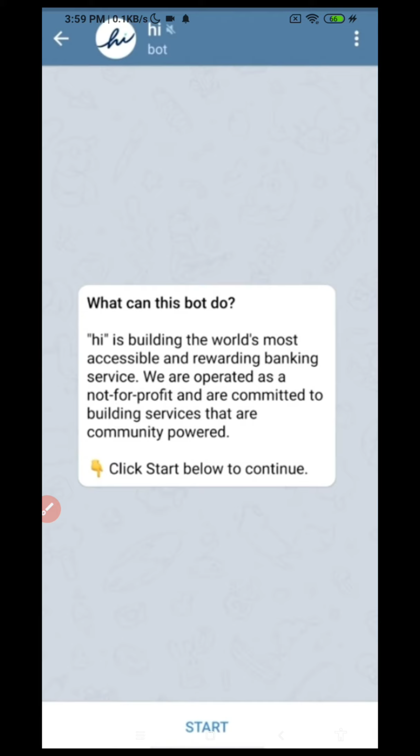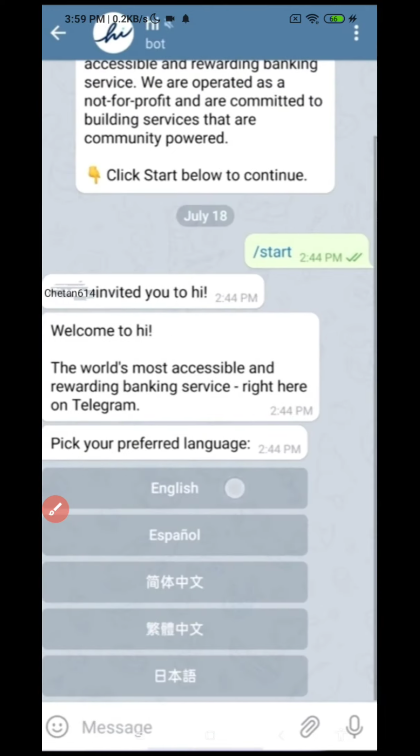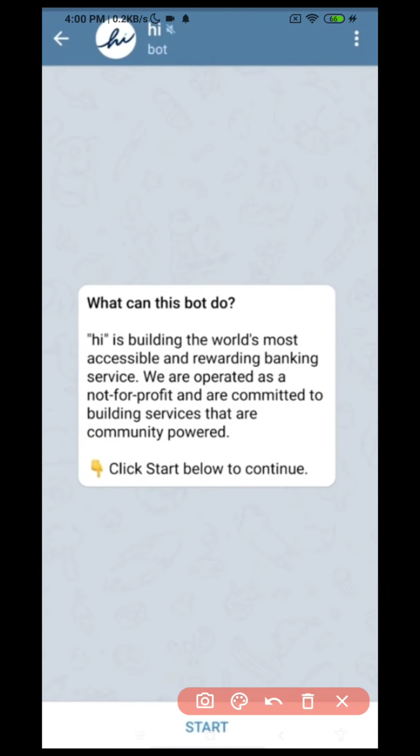After clicking on that you will be redirected to your Telegram. After that you will get an option like this. Now you should click on the start button, guys. As you can see here on the screen, here is the start button. Now click on the start button.